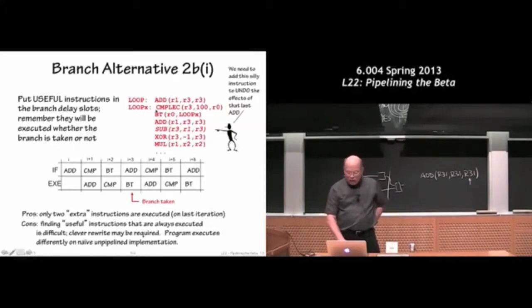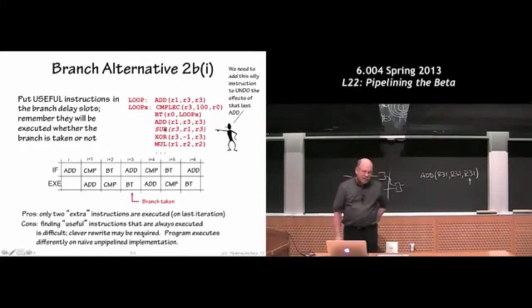And you say, okay, well, if you think about how this works, that would mean there's one extra add somewhere in here, and we have to add an instruction to undo the effect of that add. It's sort of a pain, and often you can't really do that, right? So the chances of rewriting the program this way get a little small.